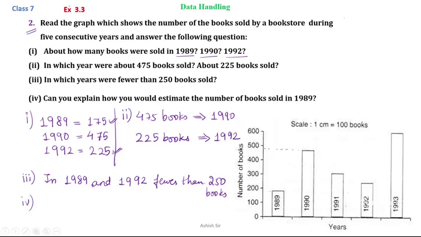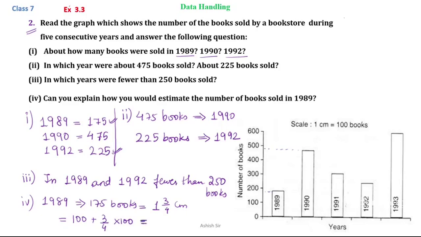Then we talk about question number 4. Can you explain how would you estimate the number of books sold in 1989? So we see that in 1989, the number of books sold was 175, and from the graph we see that this 175 is equal to 1 and 3/4 of 1 centimeter. As the scale says 1 centimeter is 100, so we can justify the statement by calculation here. 1 centimeter is 100 and 3/4 centimeter is 3/4 of 100.